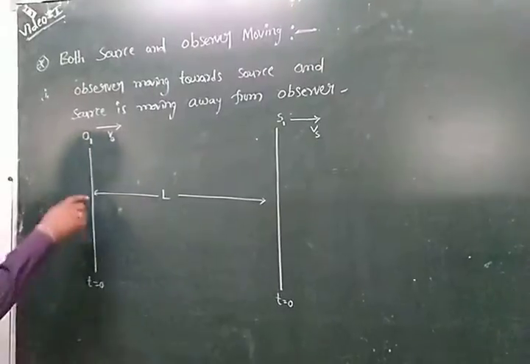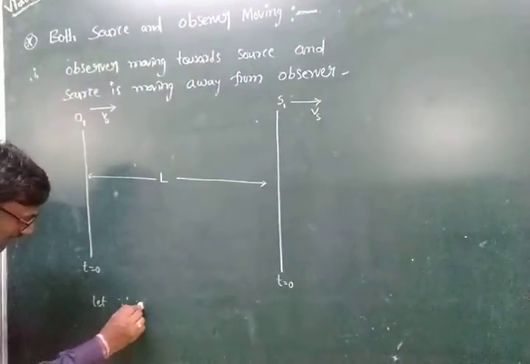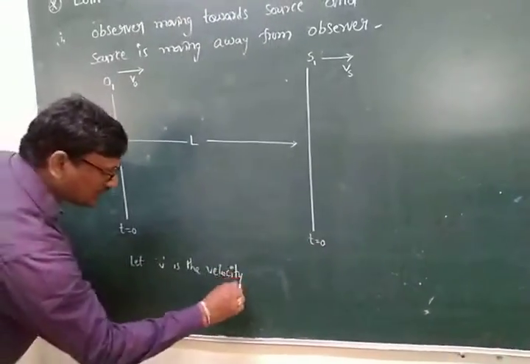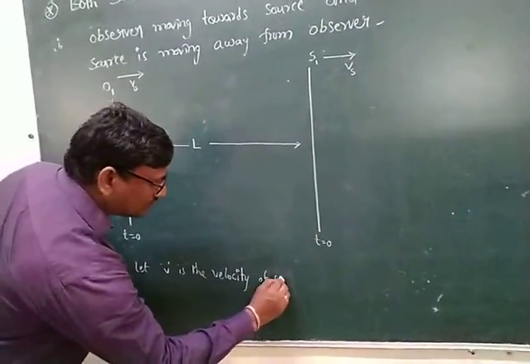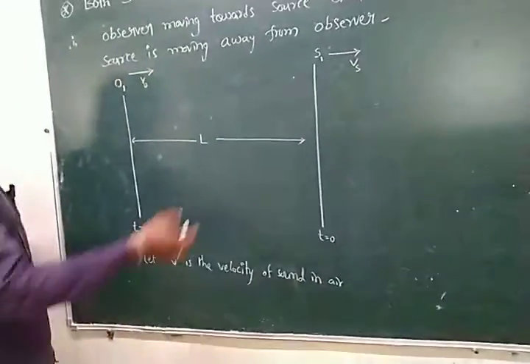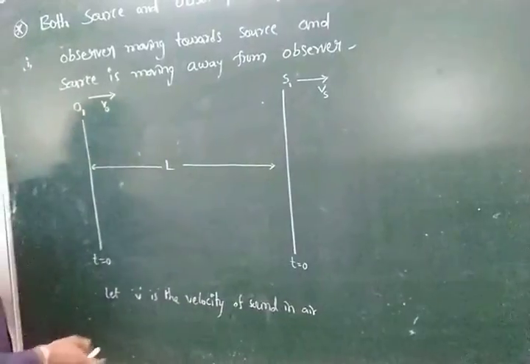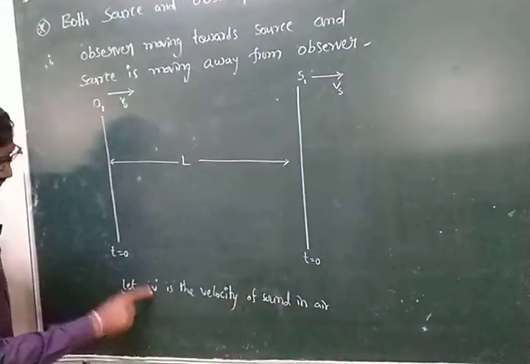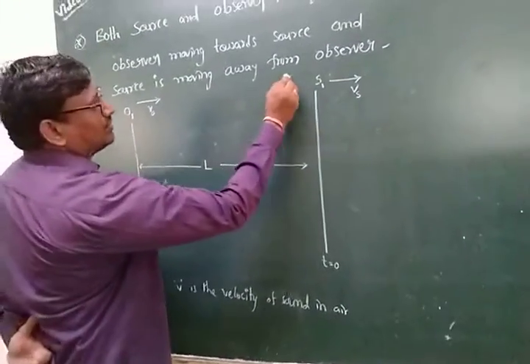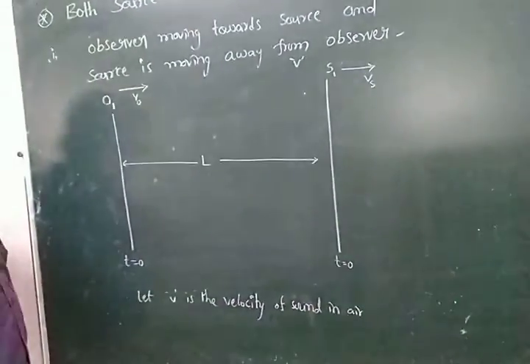Now, let V be the velocity of sound in air. This source is producing the sound with velocity V. V is the velocity of sound, and V0 is the velocity of the observer.